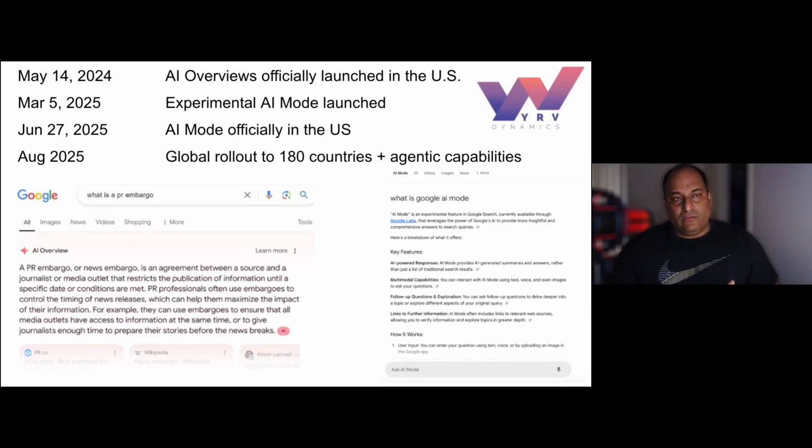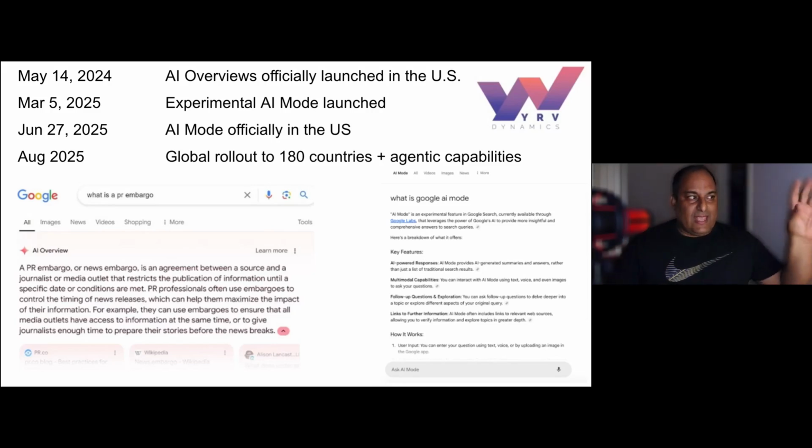AI mode, which is the chat, was made official in the US at the end of June, almost July 1st. This month, it had a global rollout and now there are agentic capabilities as well. We're not going to talk about the agentic because that's still being released. And I think in search we're at a point where we can go over a lot of the changes and see how we can adapt and make your search campaigns even better.